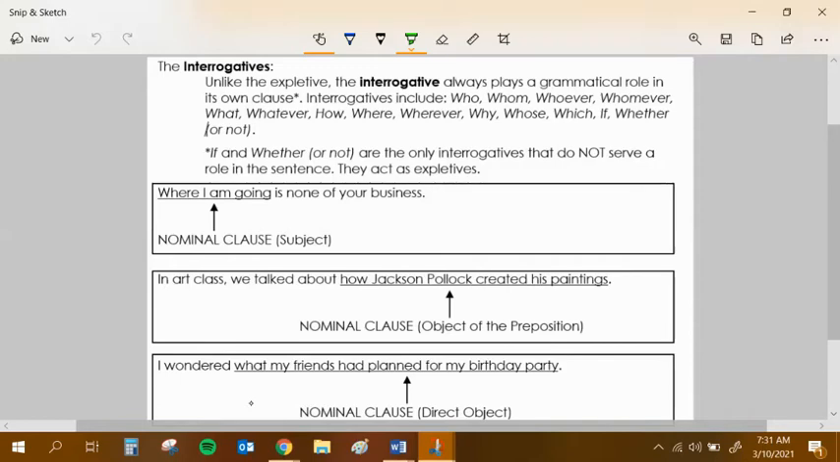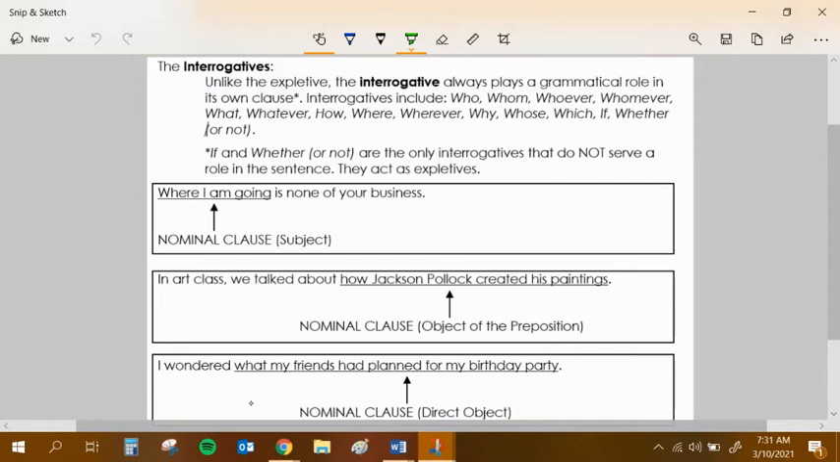So we're on the second page of our work on nominal clauses. Now we're going to take a look at the other way a noun clause or a nominal clause may begin. It may begin with what we call an interrogative. An interrogative is a question word, and I had listed them for you here. Unlike the expletive, the interrogative actually plays a grammatical role in the actual clause.